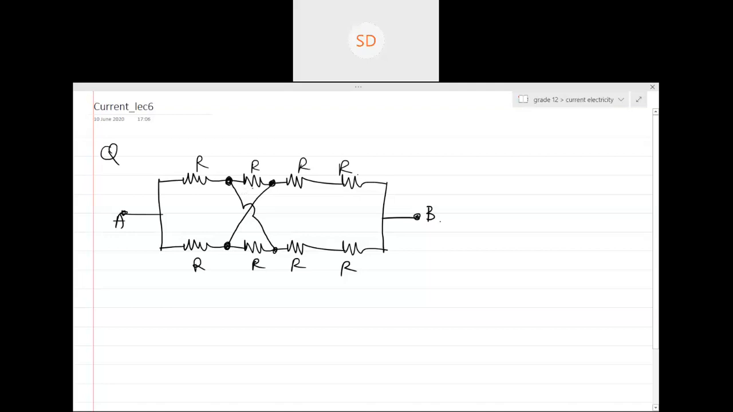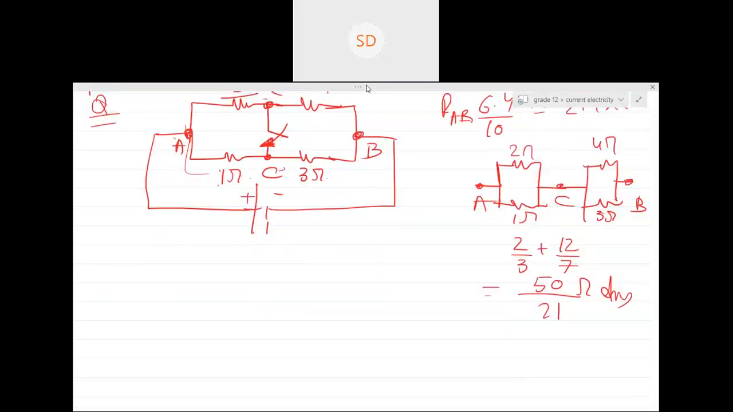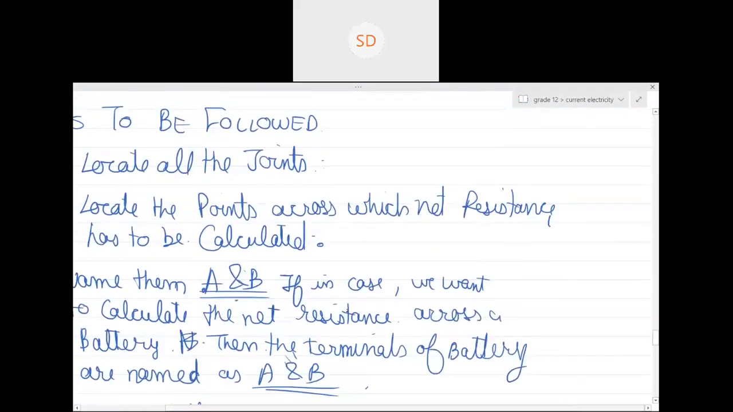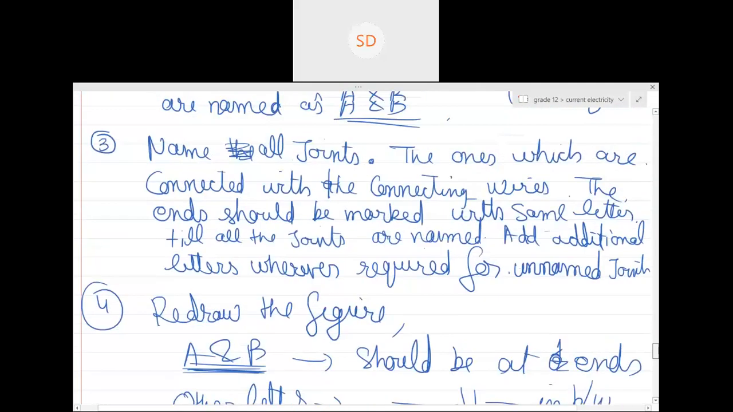Do you remember SS? Or shall I remind you again? Guys, why aren't you speaking? Do you remember the steps? Locate all the joints, then locate the points across which the net resistance has to be calculated. Name them E and B. If we want to calculate the net resistance across the battery, the terminals of the battery are named E and B.